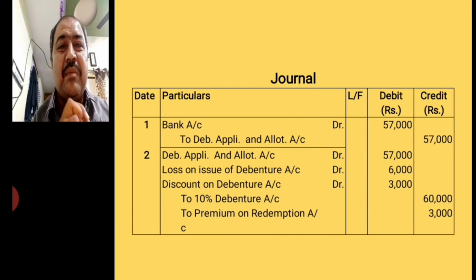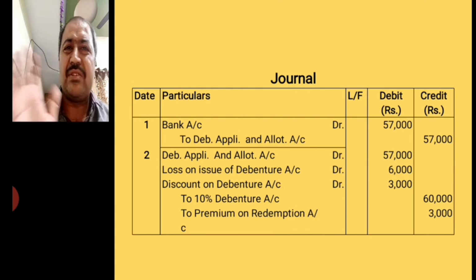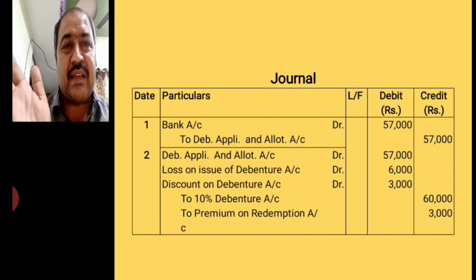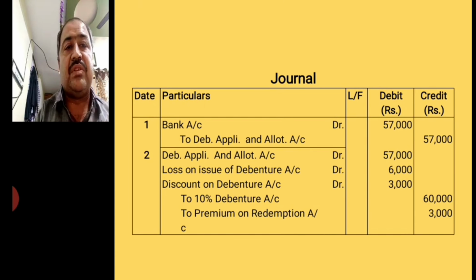So whatever the premium payable at the time of redemption, the common journal entry is loss on issue of debenture account to premium on redemption account. This entry accommodates with all the other entries that we have already learned. This is not a new thing, very easy to understand, guys. Okay, and mind well, this kind of example is frequently asked in the examination. You must prepare this example, a very nice and frequently asked example in the examination. Issue of debentures at discount and redeemable at premium, and these are the 2 journal entries at the time of issue. Mind well, not at the time of redemption, at the time of issue, these are the 2 journal entries. Okay, so this is over.